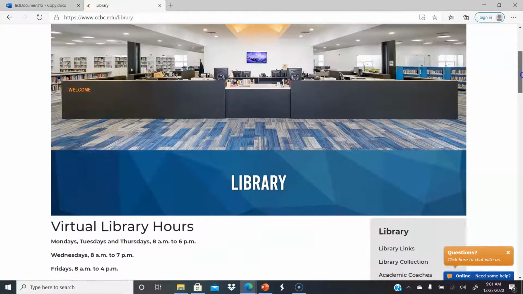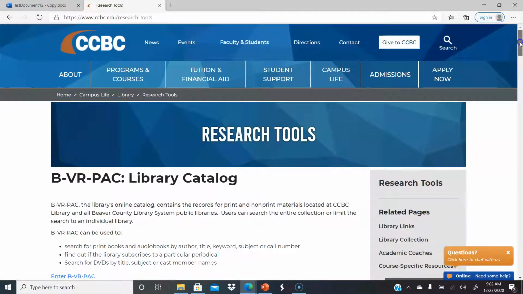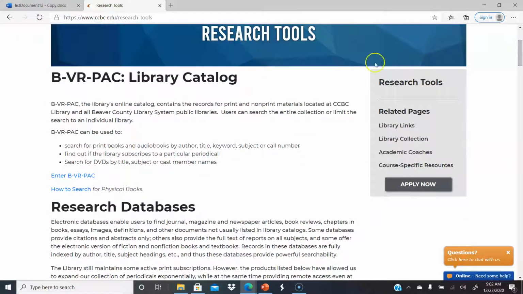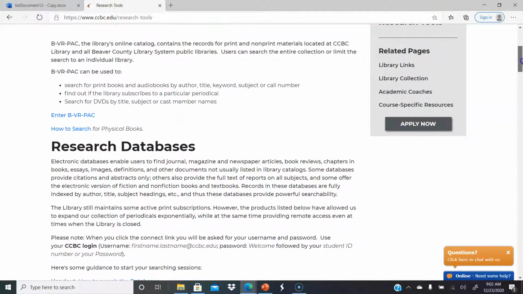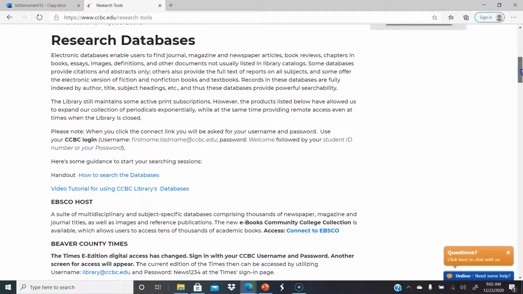I'm not going to touch much on books at all, but I will show you. We're going to go to the Research Tools tab. And under Research Tools, the initial section that comes up is the library catalog. That is the Beaver County Library System catalog also. There are instructions and connections there to getting books. However, again, we are not circulating currently right now in December our physical collection. And hopefully by the time you're listening to this, we'll be back full-fledged. But if we're not, there is still plenty to offer you, way more than enough.